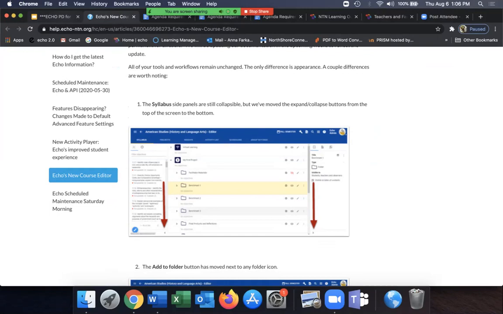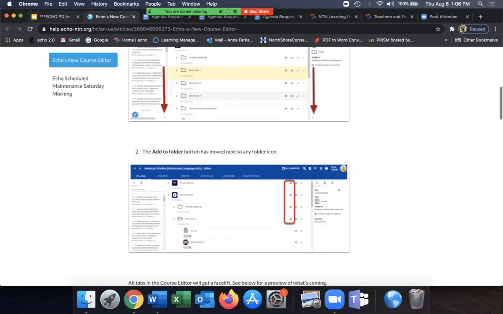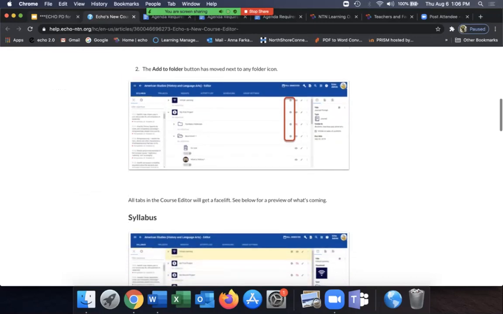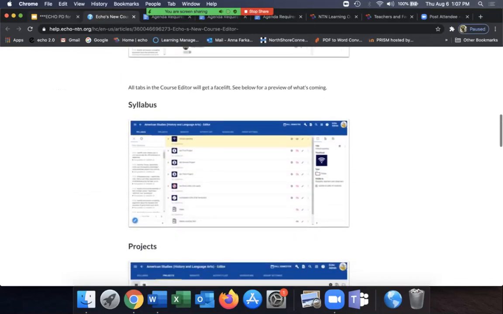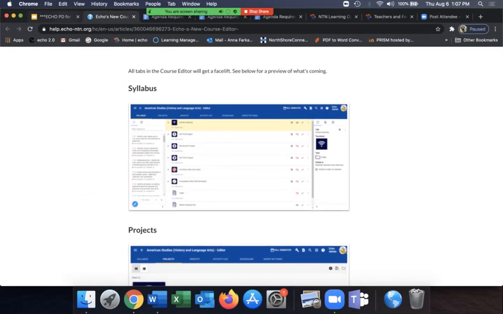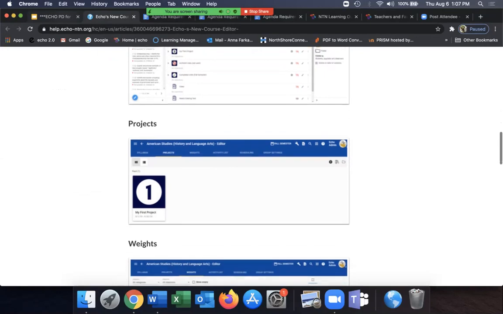The side panels pop out and in. For example, here are the standards, and over here you'll find your library, and other resources is now down here instead of up top. There is a plus sign down at the bottom. You'll see it on your course, and that will just add whatever assignment you're putting in right to the bottom of the stack. So you decide where you're adding and what you need.